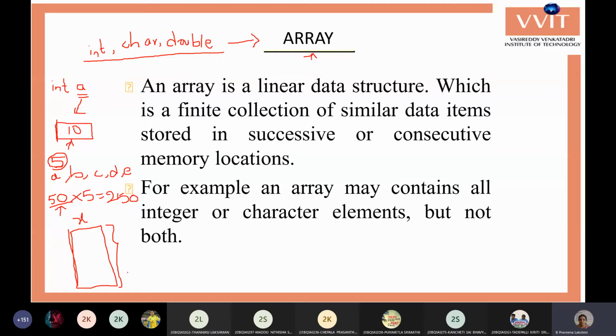Not only 250, you can use the same single name for 5 values or 5 locations, or for 10 locations, or for 100 or 1000 locations. Whenever you give a particular size, or specify your requirement, it has to refer to that many locations using a single name. This is the concept behind creating arrays: there should be only one name for a group of memory locations.